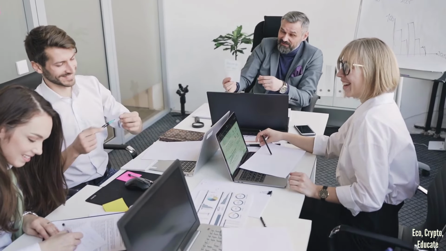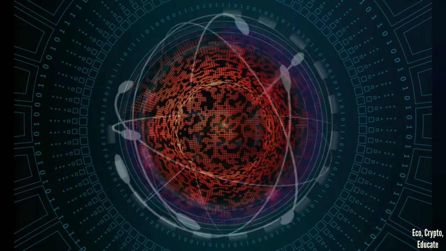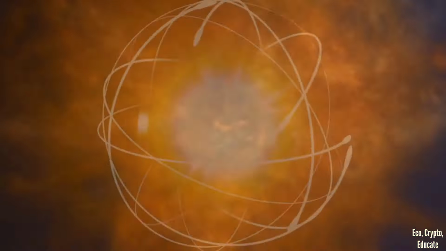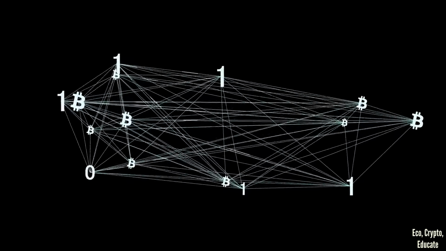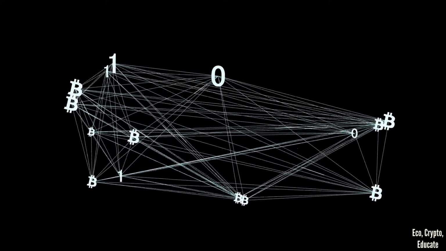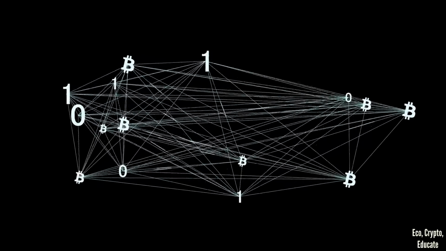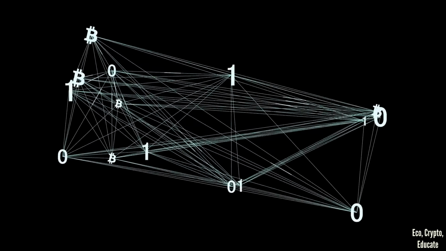The blockchain is a public ledger of all transactions in the Bitcoin network. Whenever a new transaction is made, it's added to the blockchain by a network of computers called nodes. But how do these nodes ensure that everyone agrees on the current state of the blockchain? They do it through a process called consensus. An algorithm or a set of rules which every node in the network follows to ensure that everyone agrees on the current state of the blockchain.